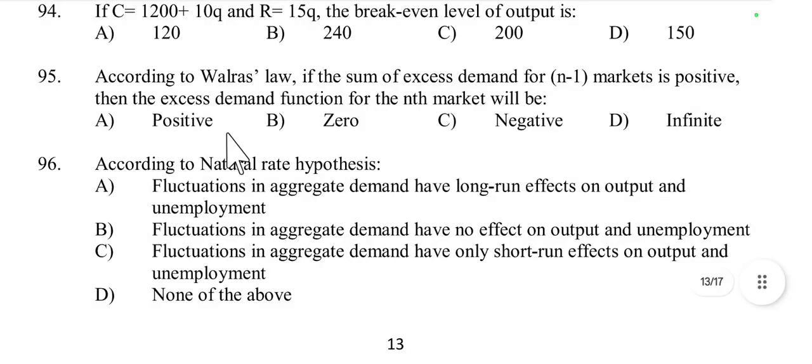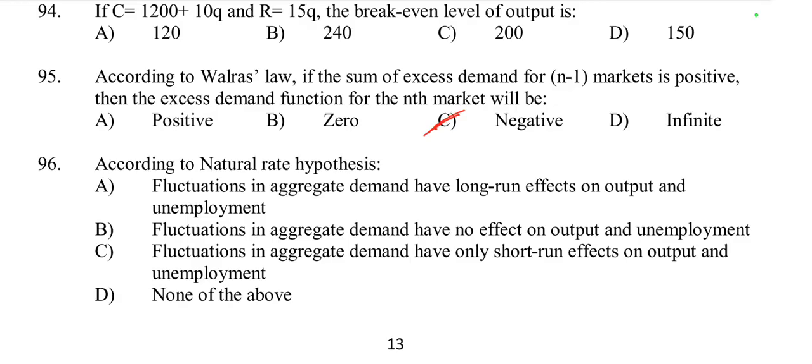Then question number 95. According to Walras law, if the sum of excess demand for n-1 markets is positive, then the excess demand function for the nth market will be positive, zero, negative or infinite. The nth market demand is negative. When n-1 is positive, n is negative.